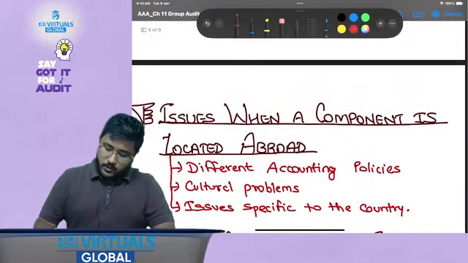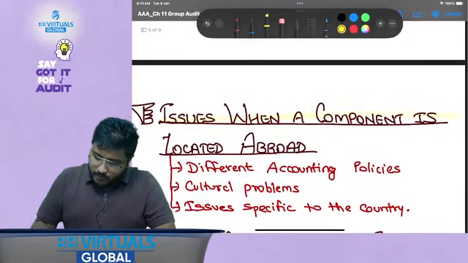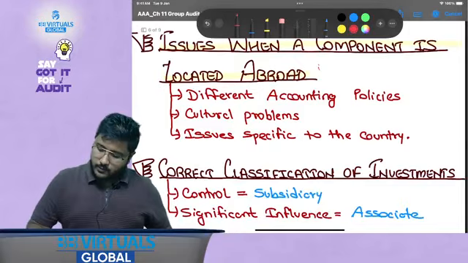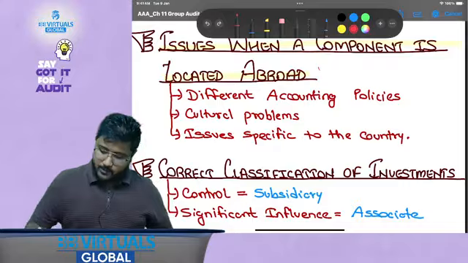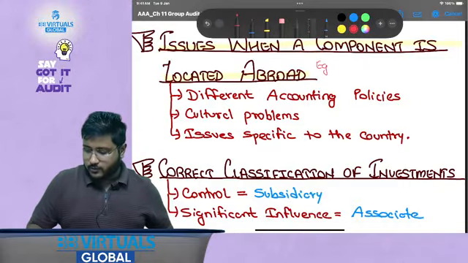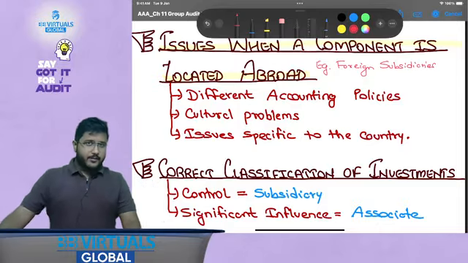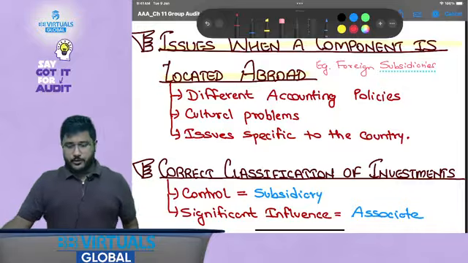Okay. Now issues when a component is located abroad, that is foreign, because there could be other parts also. Example, foreign subsidiaries. Now my friends, imagine that you are staying in India and you have a subsidiary in a foreign country.